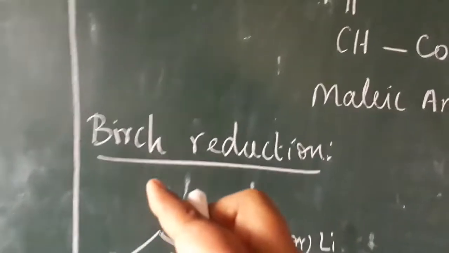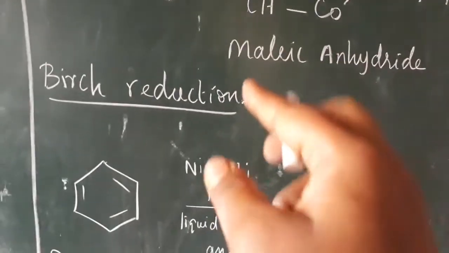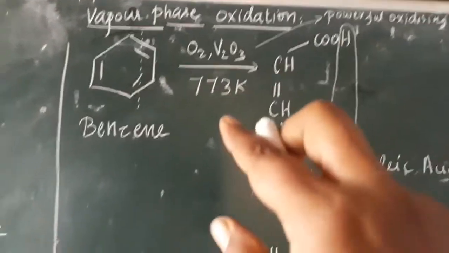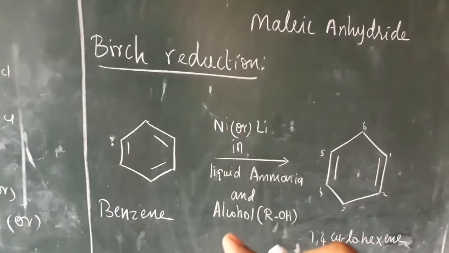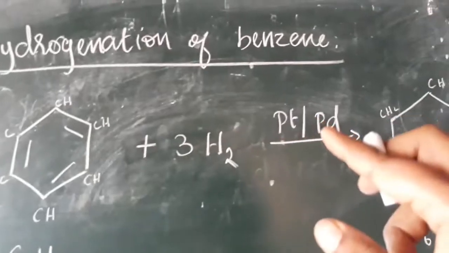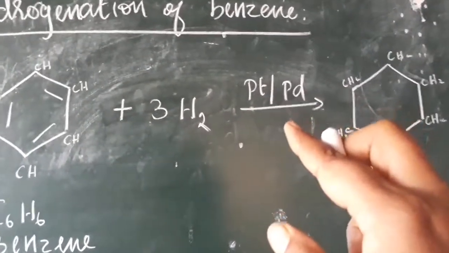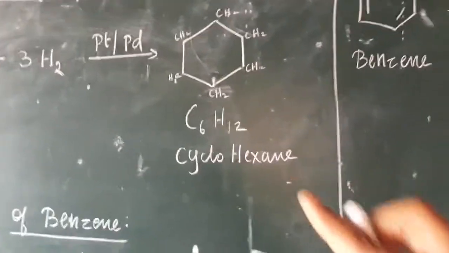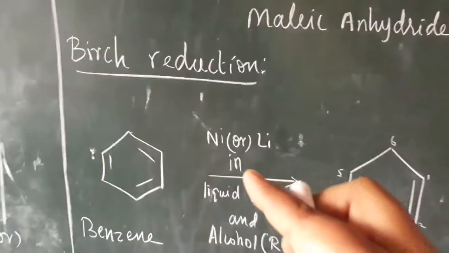The next reaction is Birch reduction. What is the meaning of reduction? Reduction means addition of hydrogen. Okay, oxidation means what? Addition of oxygen. Reduction means addition of hydrogen. We are going to add the hydrogen. But what is the difference from hydrogenation? In this hydrogenation reaction, we add 6 hydrogen here, 6 hydrogen with the help of platinum and palladium, so that we get cyclohexane. But here in Birch reduction, particularly we add lithium